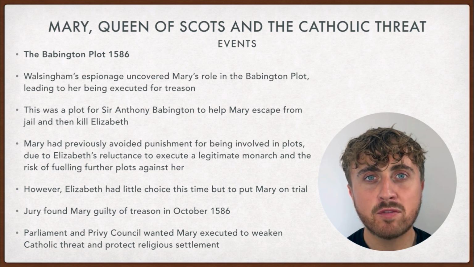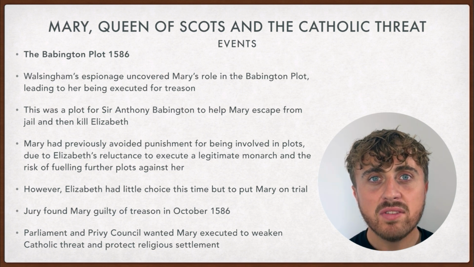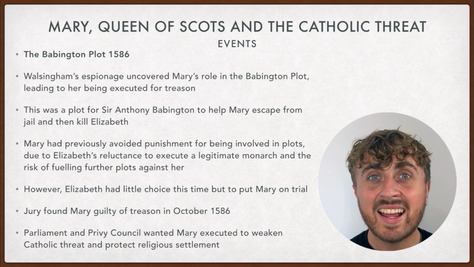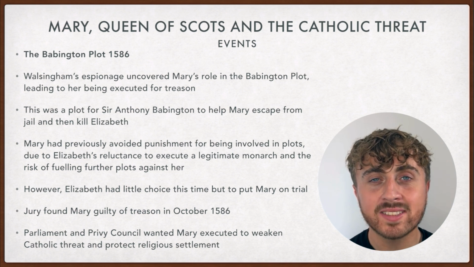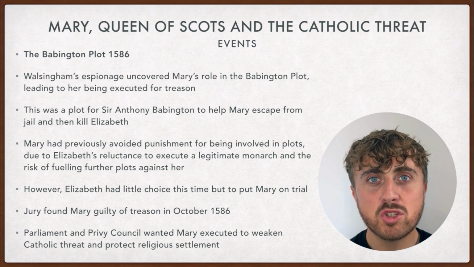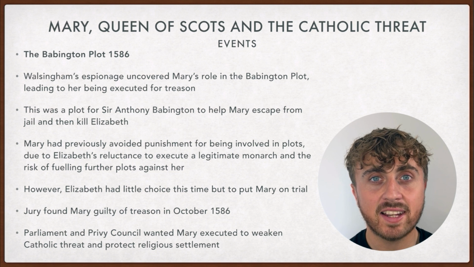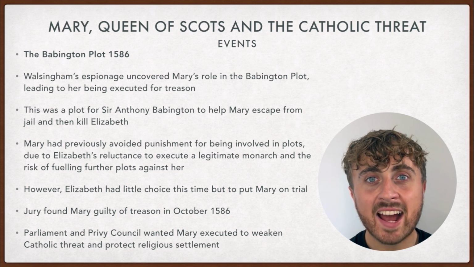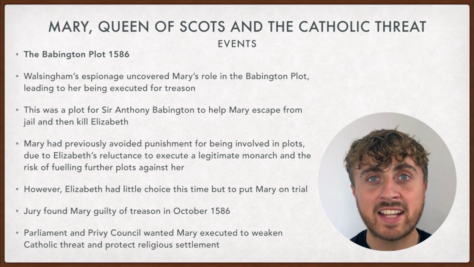Mary had previously avoided punishment for being involved in assassination plots. This was due to Elizabeth's reluctance to execute a legitimate monarch and the risk of fueling further plots against her. However, Elizabeth had little choice this time but to put Mary on trial. The jury found Mary guilty of treason in October 1586. Both Parliament and the Privy Council wanted Mary executed to weaken the Catholic threat and protect the religious settlement.